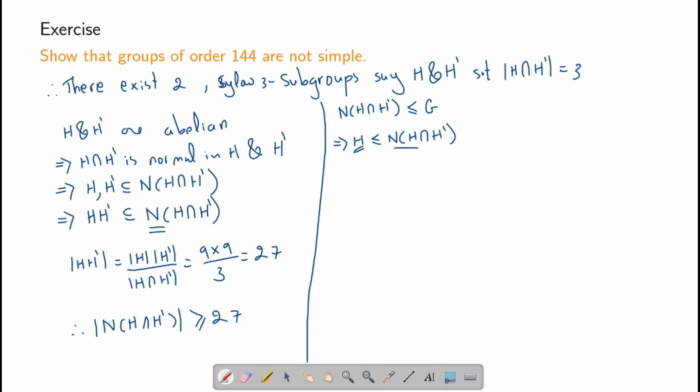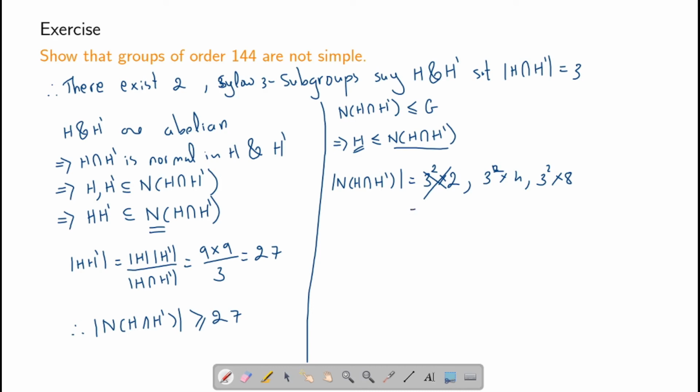Therefore, the number of elements in N of H intersection H prime can either be 3 square times 2, or 3 square times 4, or 3 square times 8. But 3 square times 2, which is 18, is less than 27. Therefore, this is not a possibility.